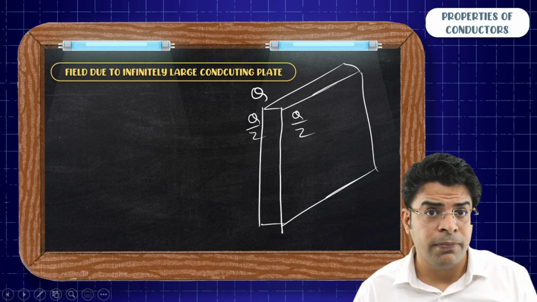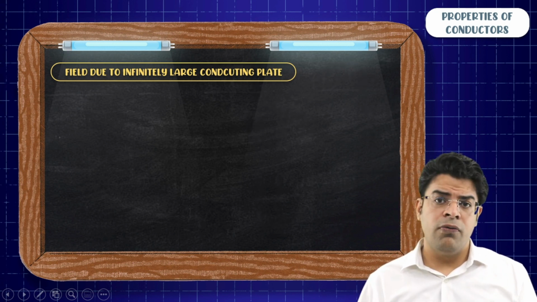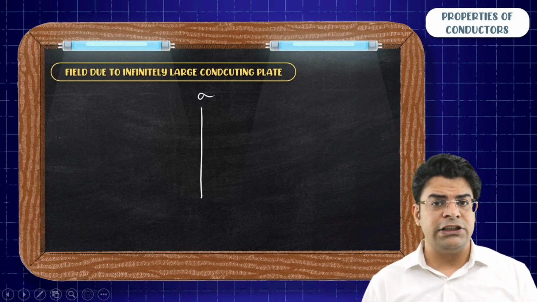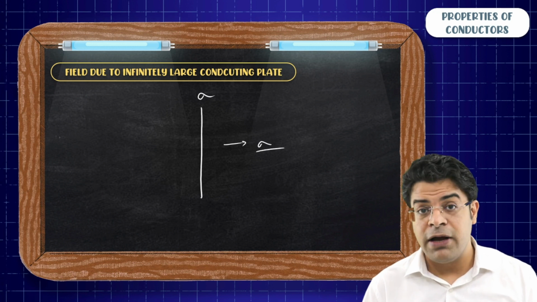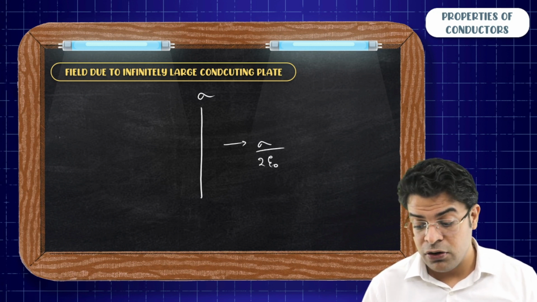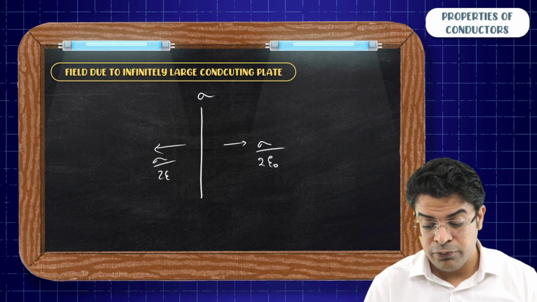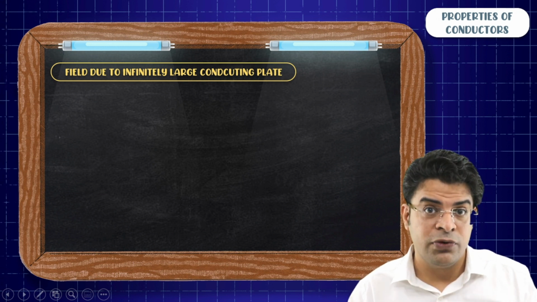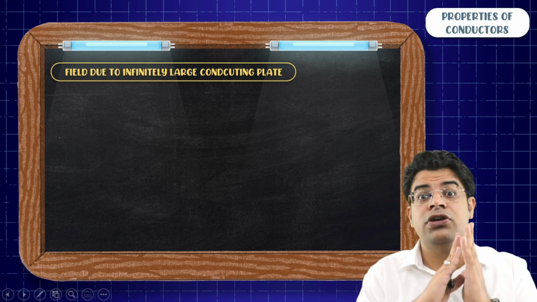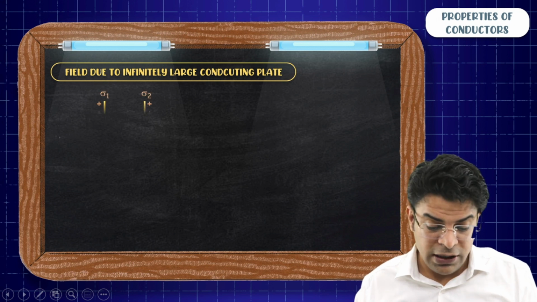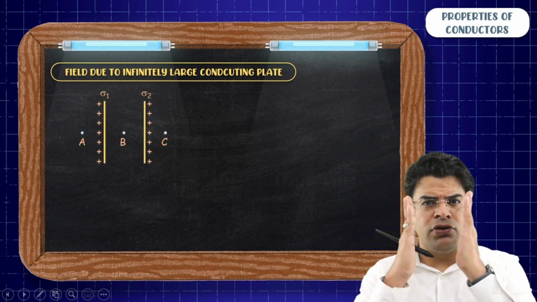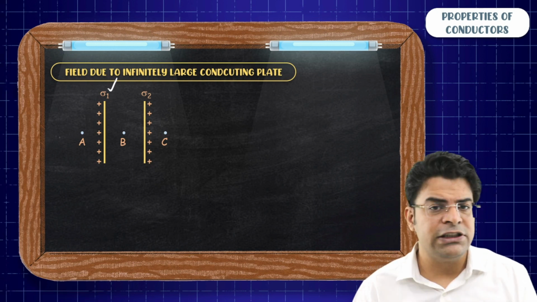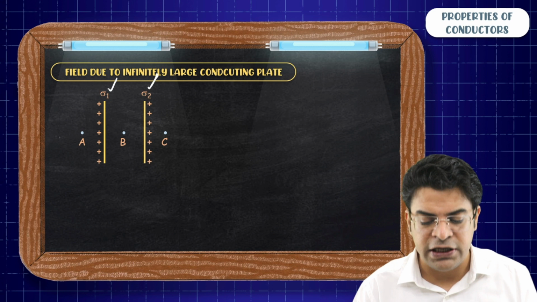You're very right. Now, we know that due to a single surface having charge per unit area sigma, the electric field is given by sigma by 2 epsilon naught. But just like a soap film has two surfaces, a conducting plate has charge on two surfaces. So if you think of a case where you have two thin sheets, the first one having charge per unit area sigma 1 and the second one having charge per unit area sigma 2.